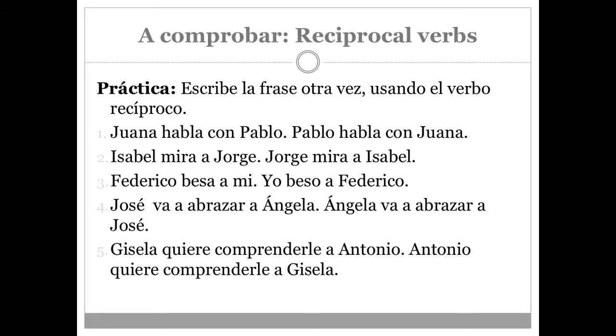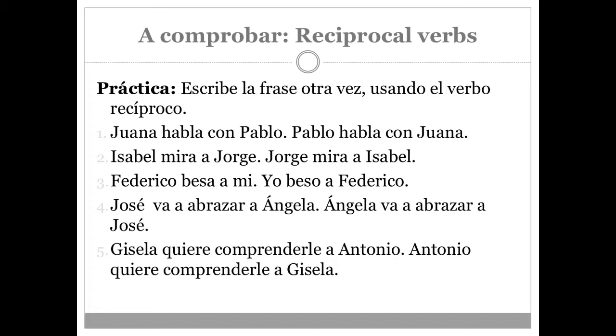Write the phrase again using this reciprocal verb. So we have in sentence number 1, Juan habla con Pablo. Pablo habla con Juan. How can you make one sentence out of that to say that Paul and Juan talk to each other? You would say Juan y Pablo se hablan.